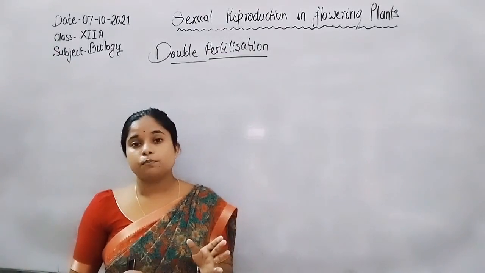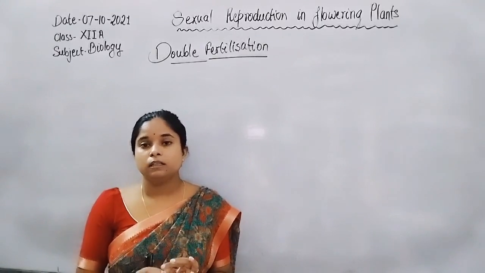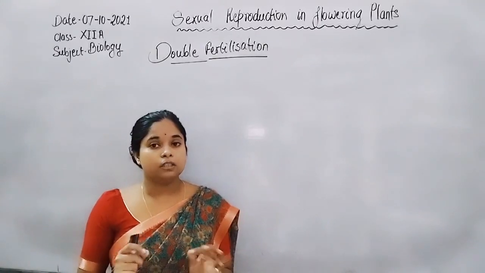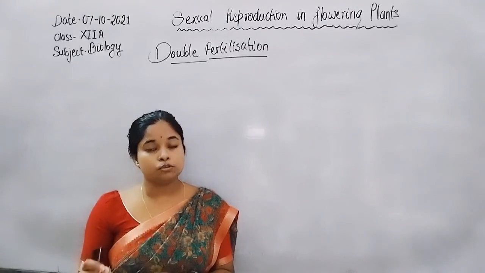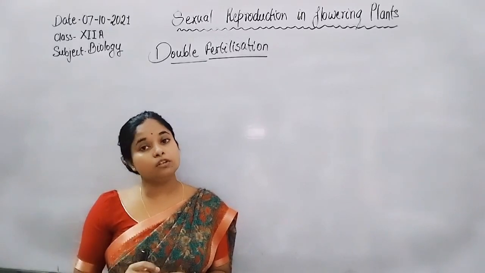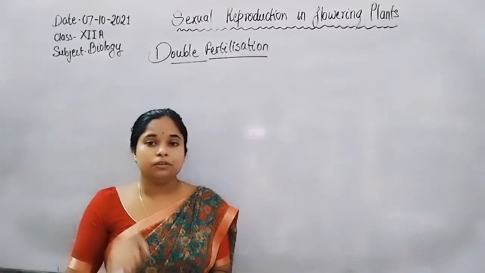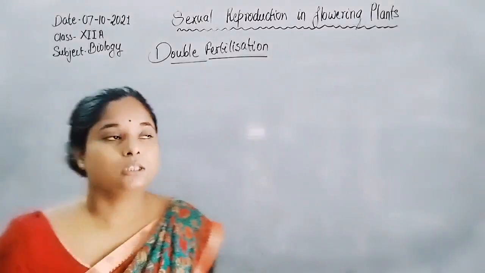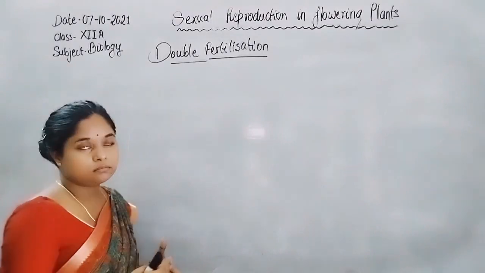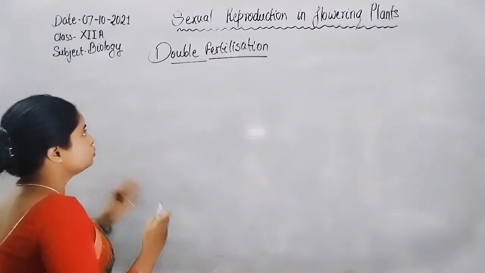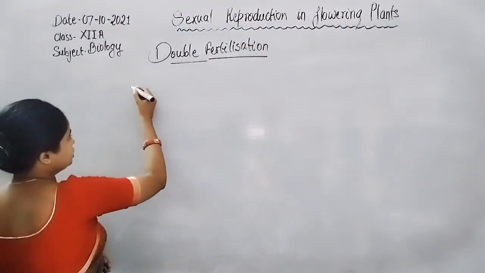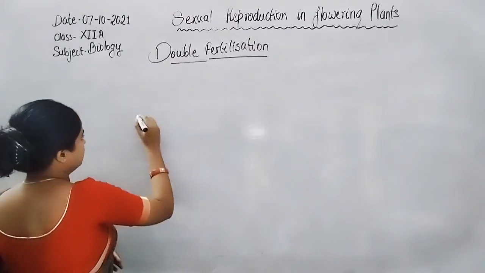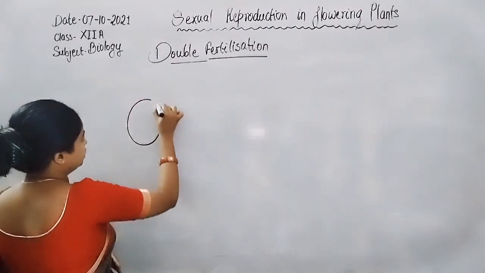The sperm which fuses with the egg converts after fertilization into the zygote, then the embryo, and the second sperm which fuses with the polar nuclei forms the endosperm.